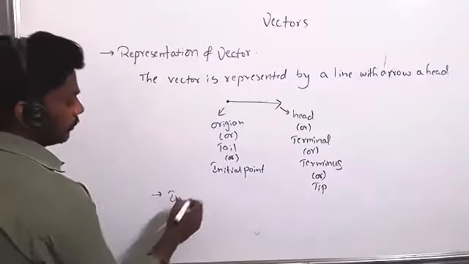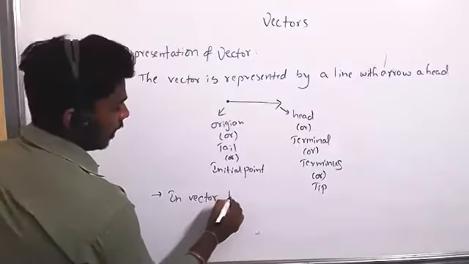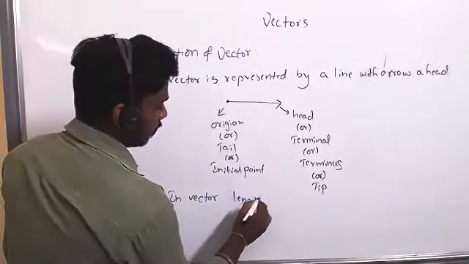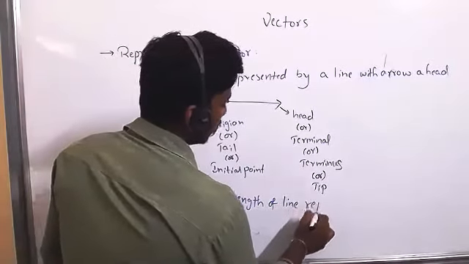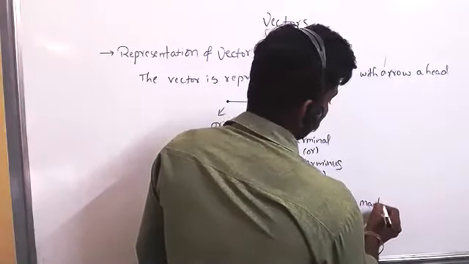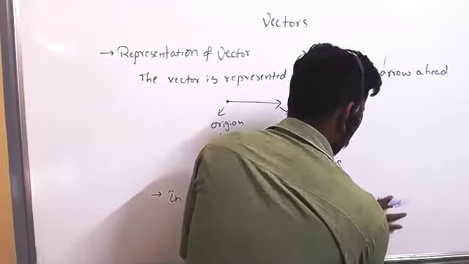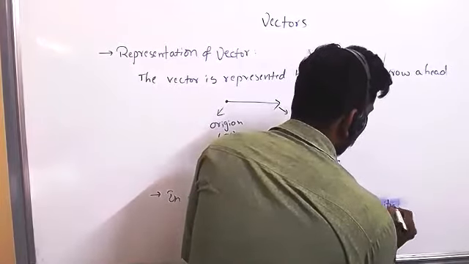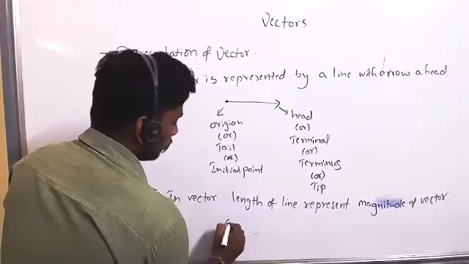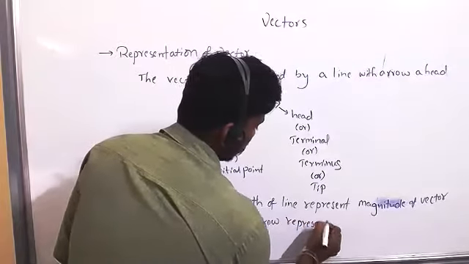Next point. In a vector, the length of the line represents the magnitude of the vector, and the arrow represents the direction.